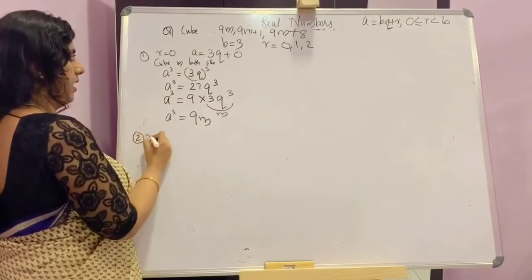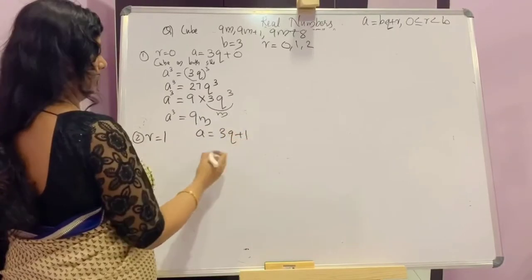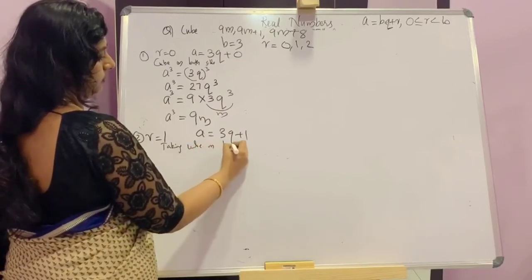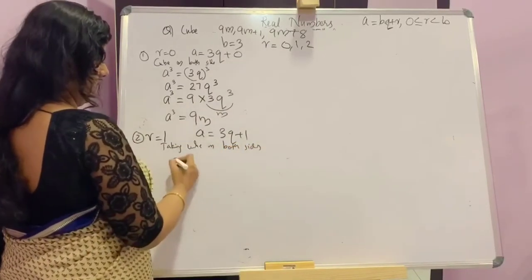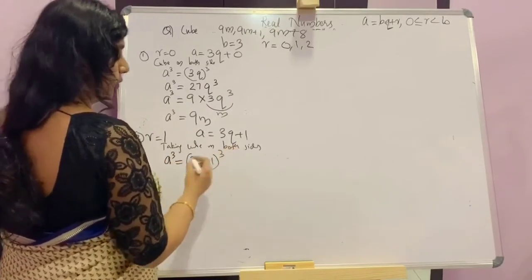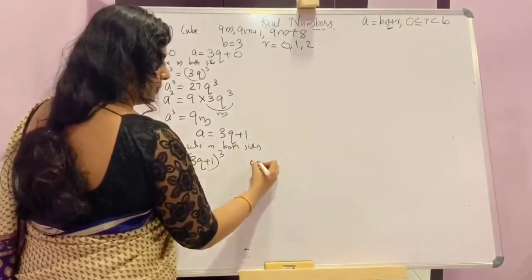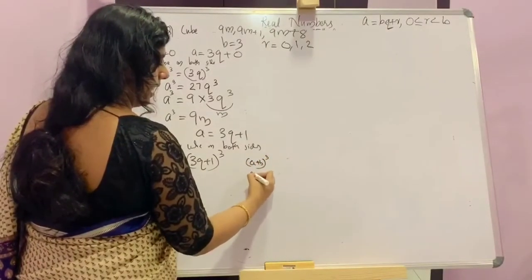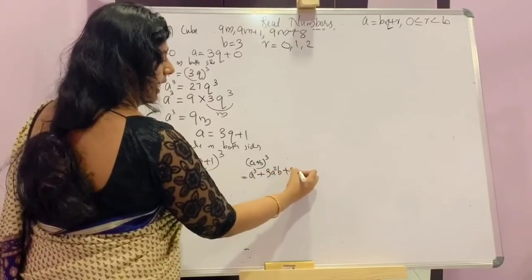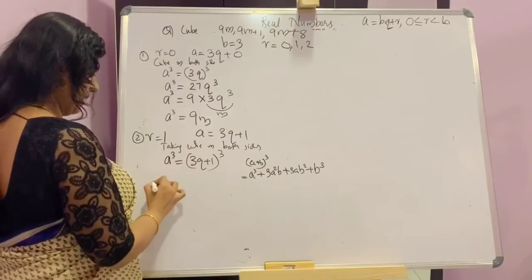Now next one, r is equal to 1. Then a is equal to 3q plus 1. Taking cube on both sides. A cube is equal to 3q plus 1 whole cube. Do you know the expansion of a plus b whole cube? It is a cube plus 3a square b plus 3ab square plus b cube. So how will you write this?